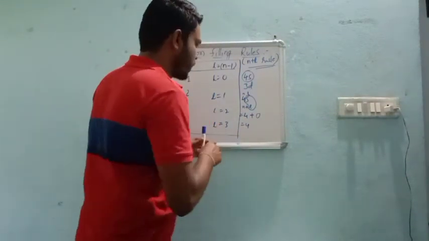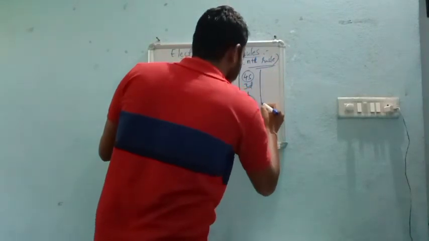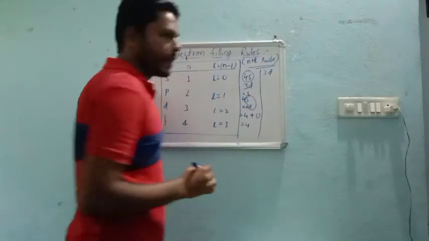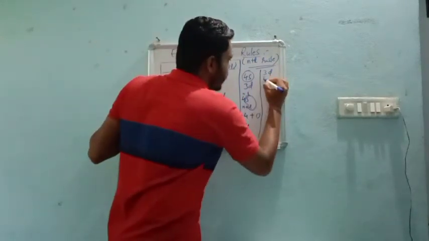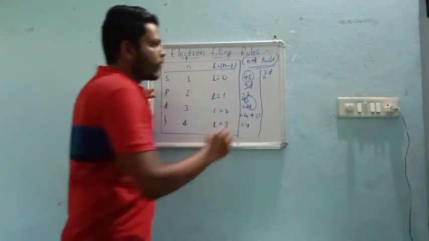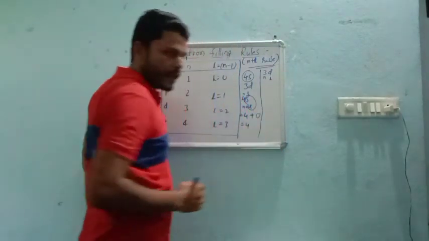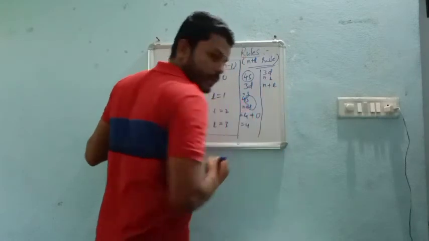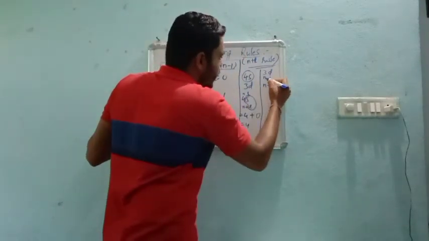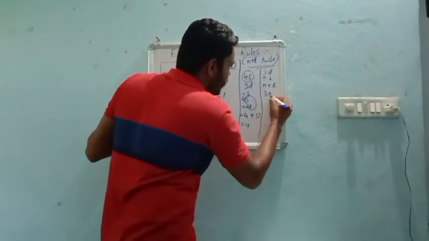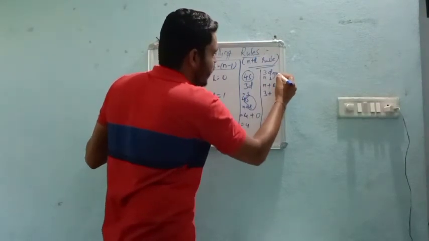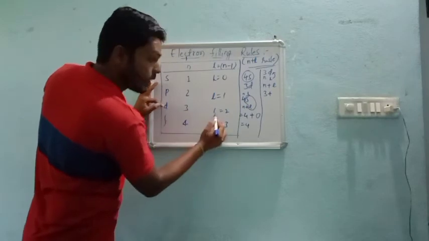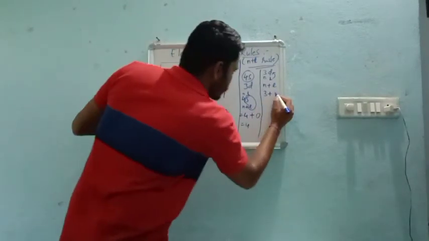Now coming to 3d, we will solve in the same way. For the number we say n, and for the letter we say L. Put n plus L. What is n here? 3, plus L of D. L of D is how much? 2.